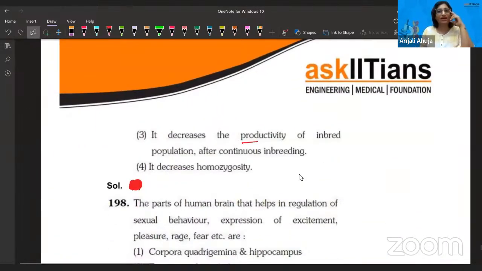It decreases the productivity of inbred called continuous inbreeding. Yes, that's what I'm talking about. It causes homozygosity. Yes, this is known as homozygosity. So guys, if we understand this point, wait, it decreases the productivity of inbreeding population after continuous breeding.